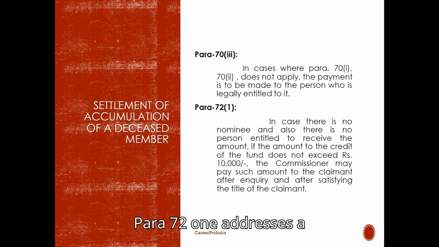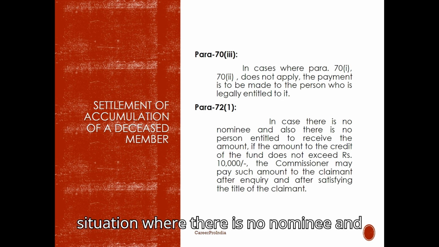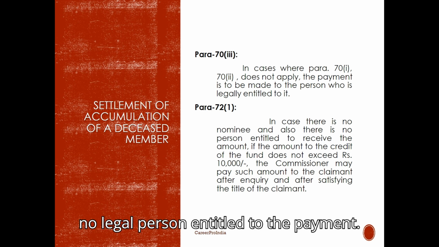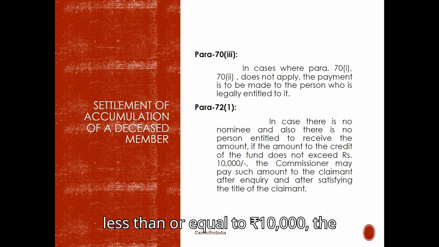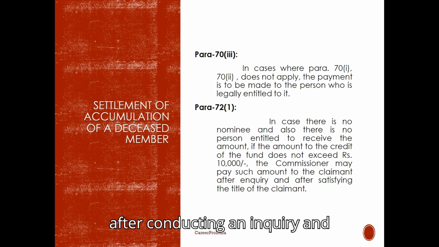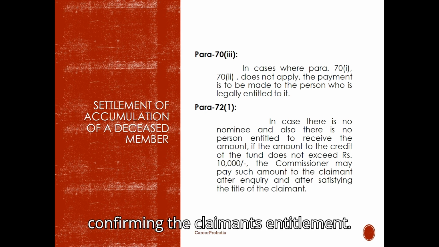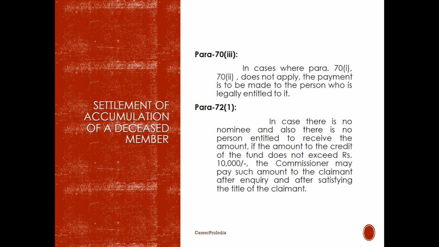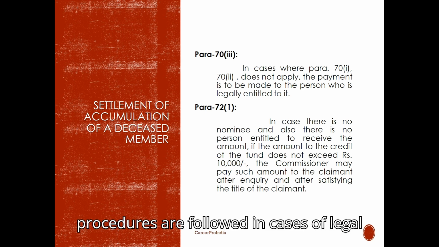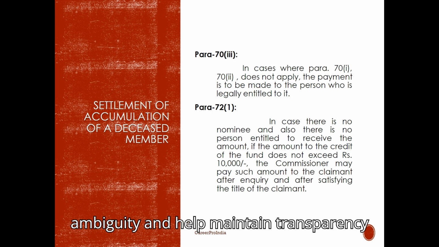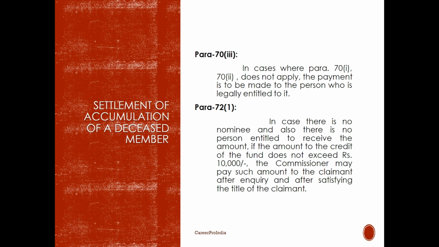Para 72(1) addresses a situation where there is no nominee and no legal person entitled to the payment. If the amount credited to the fund is less than or equal to 10,000 rupees, the Commissioner may release the payment after conducting an inquiry and confirming the claimant's entitlement. These clauses ensure that proper procedures are followed in cases of legal ambiguity and help maintain transparency in payment distribution.